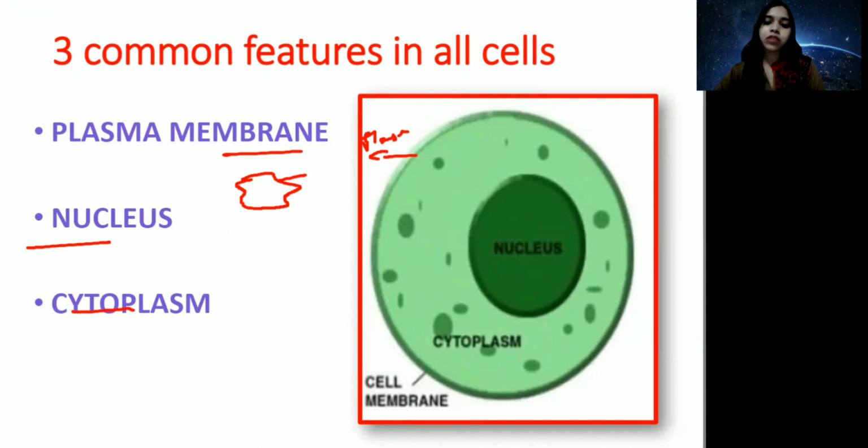Next, coming to nucleus. Nucleus is the central part of the cell. Nucleus is located in the center. And cytoplasm, the jelly-like fluid present between the plasma membrane and nucleus, is known as cytoplasm. I hope this is clear to all of you. We will discuss these structures in detail in our next videos.